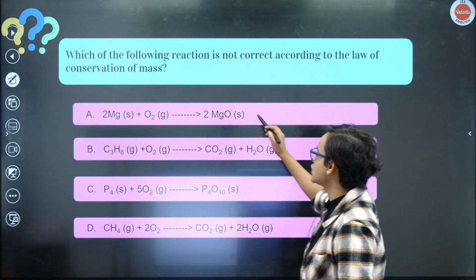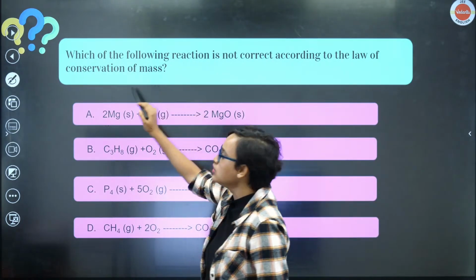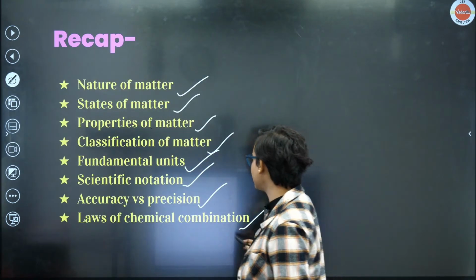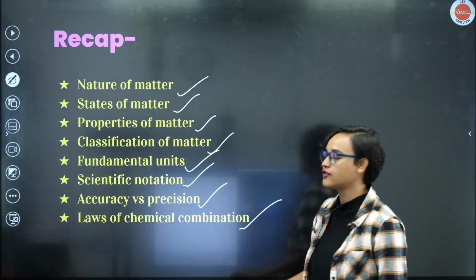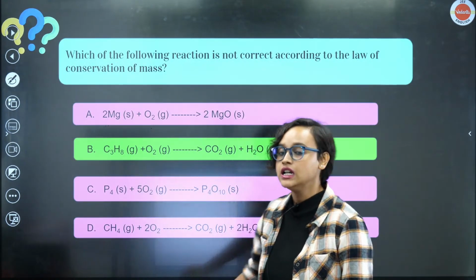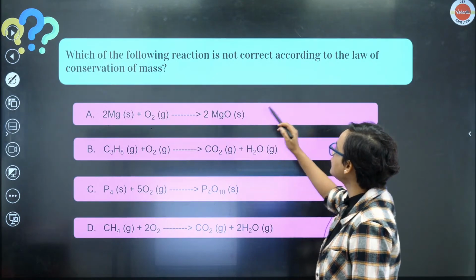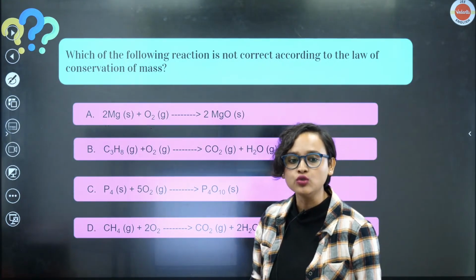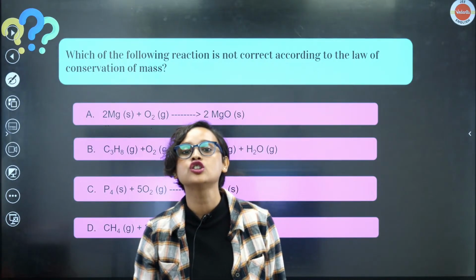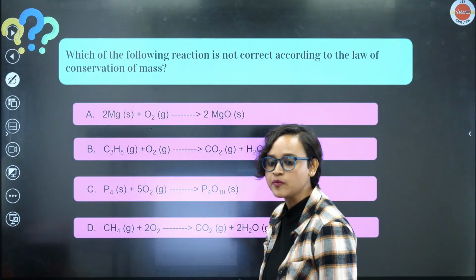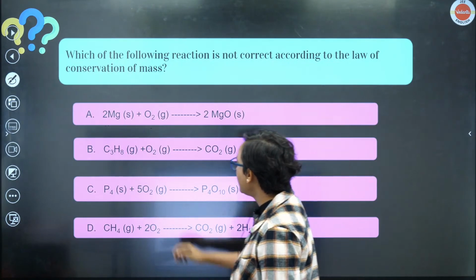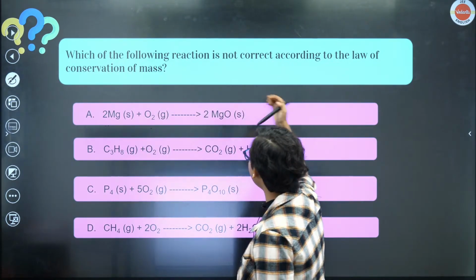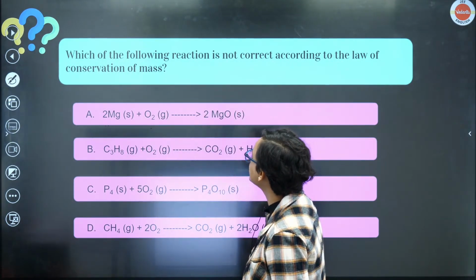Now let's do a question. This belongs to the topic that we did in the previous class, that is laws of chemical combination. So tell me, the question is, which of the following reactions is not correct according to the law of conservation of mass? Okay, let's talk about it. What do you think? According to the law of conservation of mass, which one is not correct?